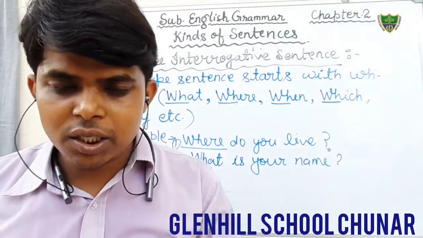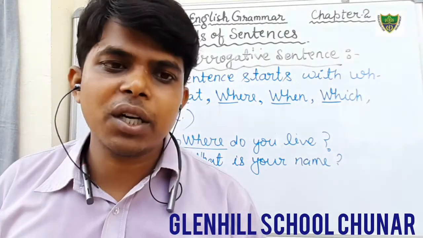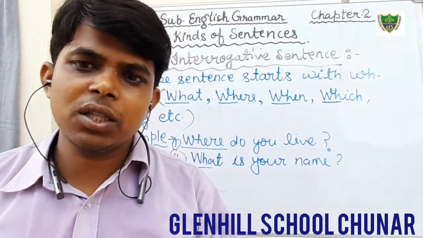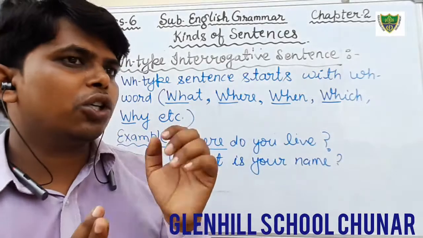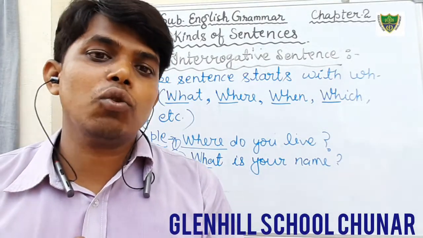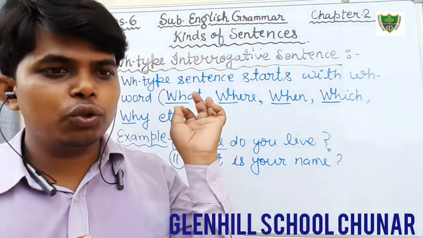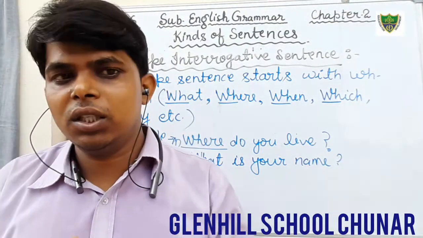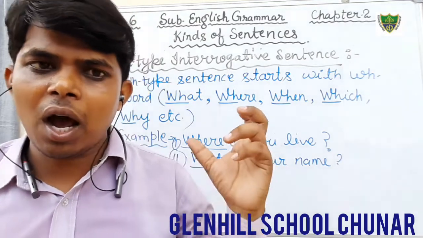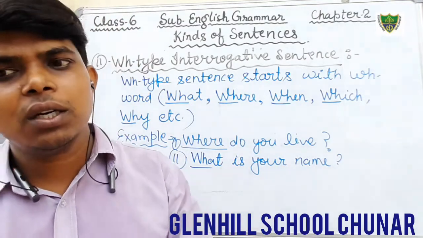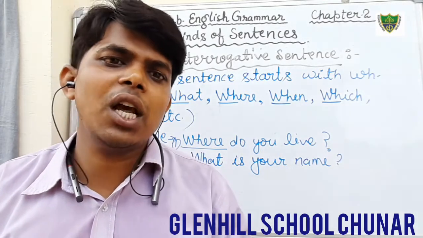So dear students, today we have read there are five kinds of sentences. Although in your book only four are given, and in place of interrogative in your book you will find question. But it would be better if you write this, as I have told you in a very clear manner, in very easy language.